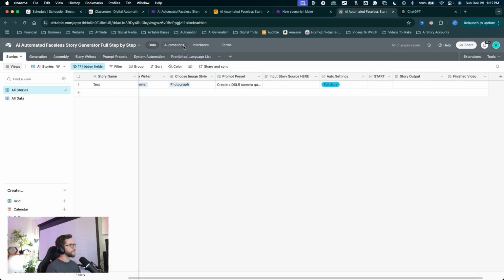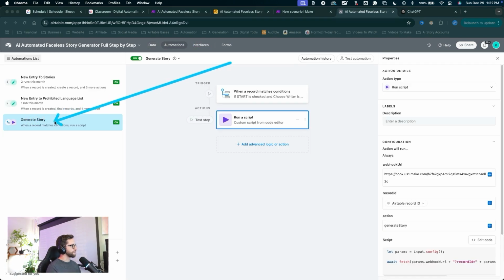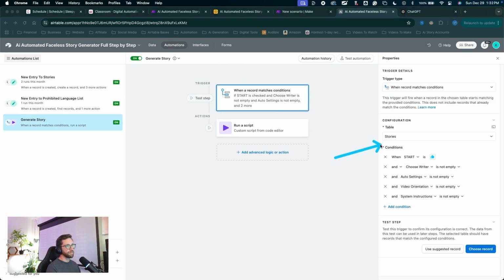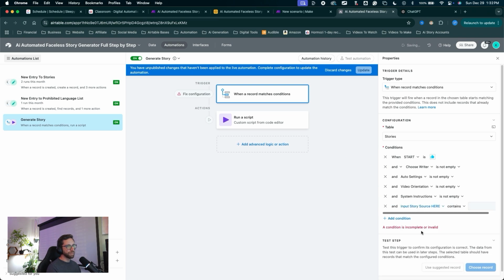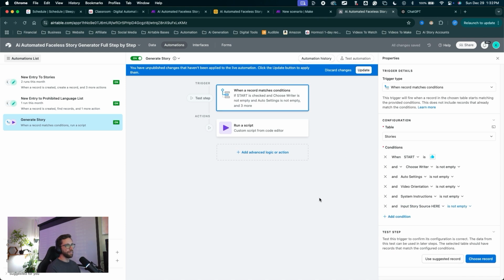Let's come back into automations, make sure we've selected our generate story automation. Let's click on the trigger here, and we need to make sure that we have some input. Let's click add condition. We need input story source here. Click the drop down, is not empty. So we have some kind of source, whether it's an actual story or just a text prompt to write a story. We need some kind of input for this to actually trigger and work.